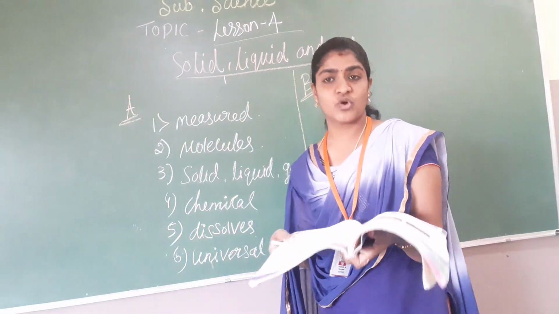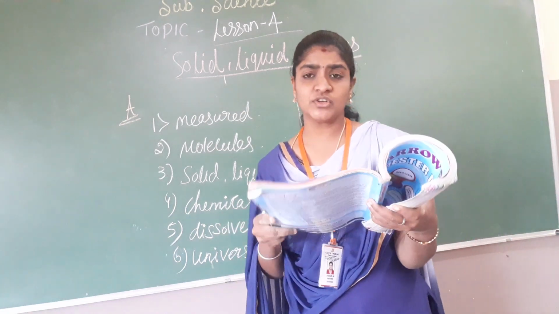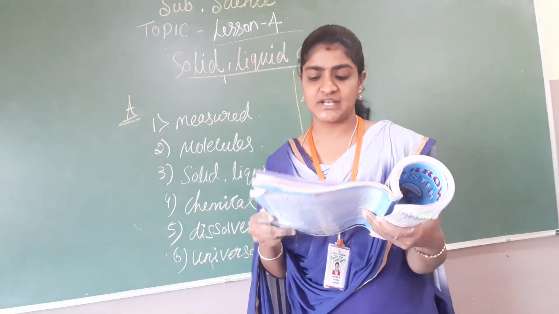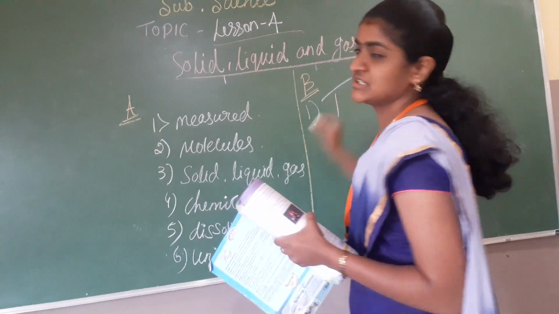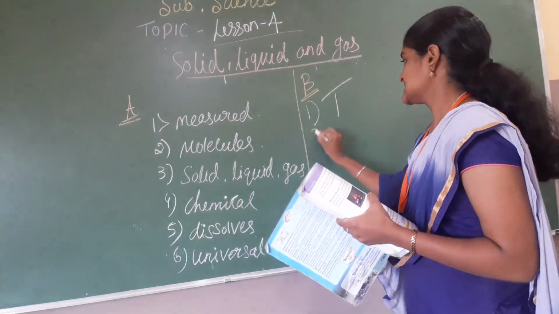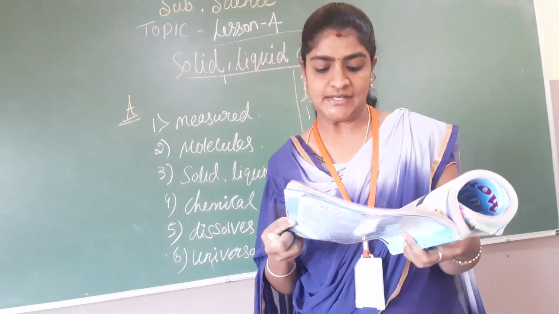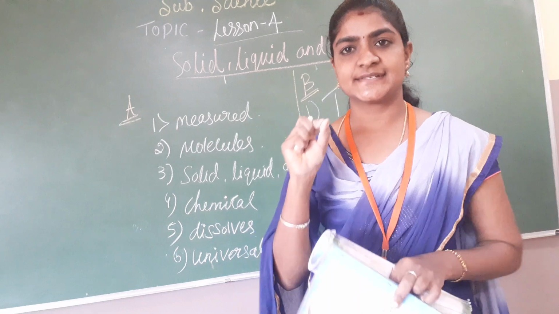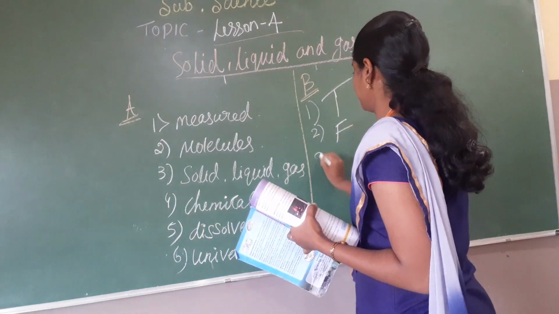Okay, and next we'll move on to B. That is true or false. The first one: the amount of space taken up by the matter of a substance is known as volume. Yes, this statement is true, so we have to put T over there. And second one: matter is made up of very large particles called molecules. No, the small particles are called molecules. So here the statement is false.